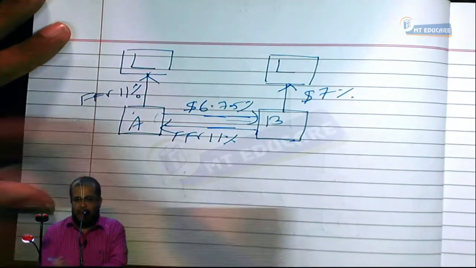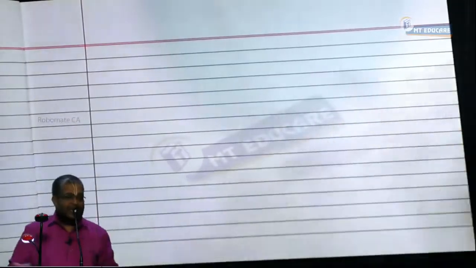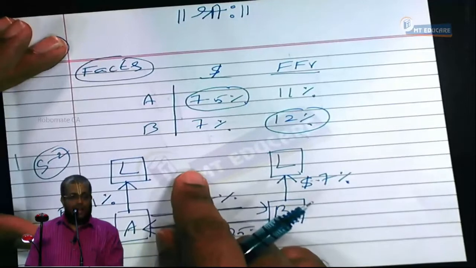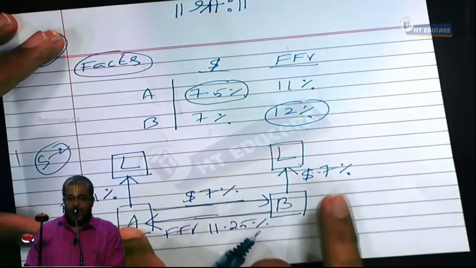Everybody, are you understanding it or not? With this, we have completed the swap arbitrage and question number 7. Please tell me, are you following or not? I did this sum for only two reasons. Number one, in this sum we did not have a dealer. We had only A and B.